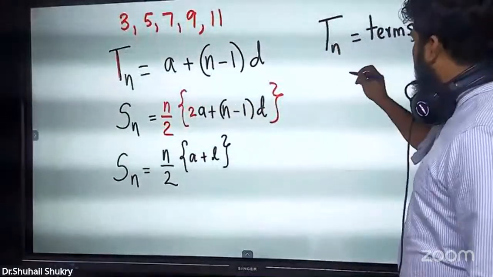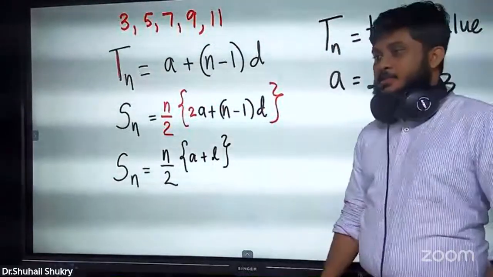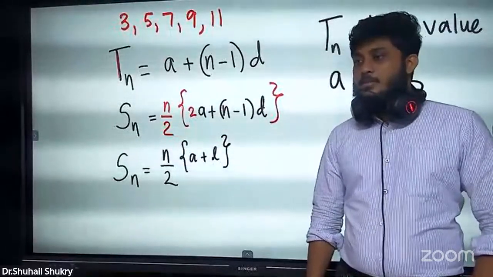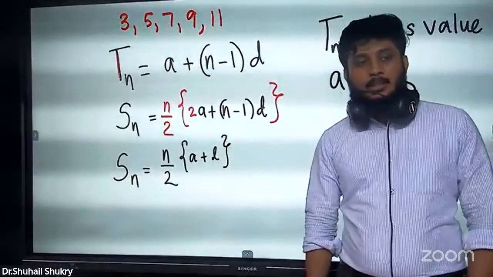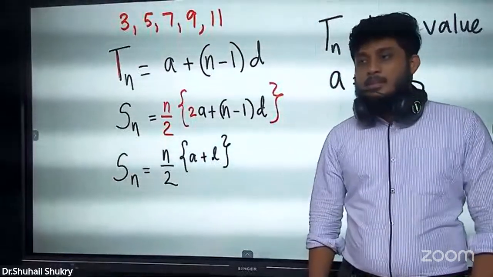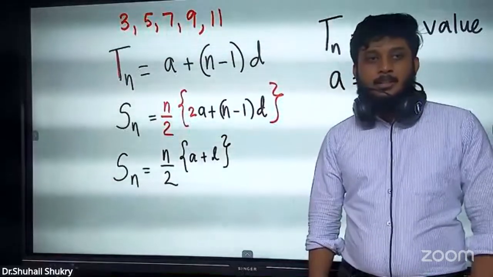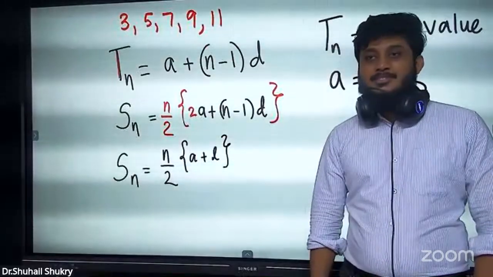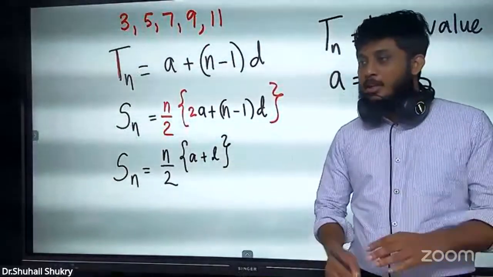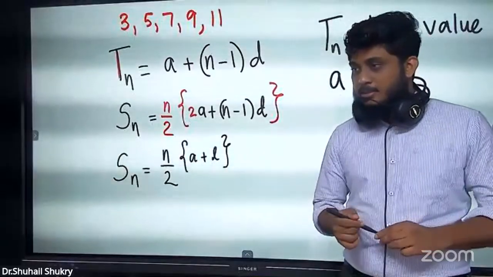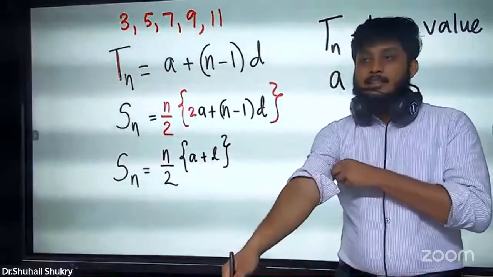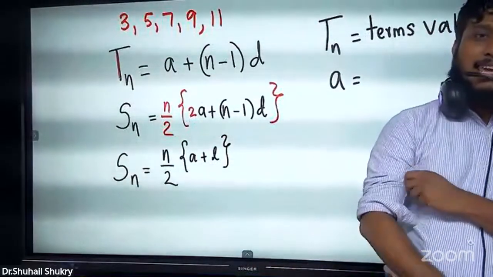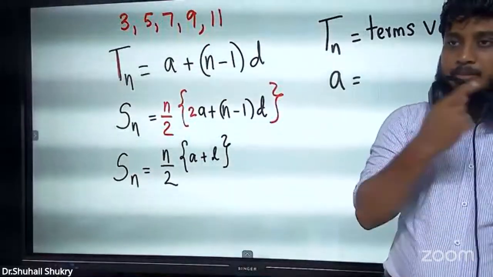What is the next one? A. A for apple. A means the first letter you learnt in your life. A was the first letter you learnt in your life, no? When you went to nursery, everyone learned A for apple. Did someone learn in a modern way A for something else? I hope you also would have learned A for apple. So A means first term.